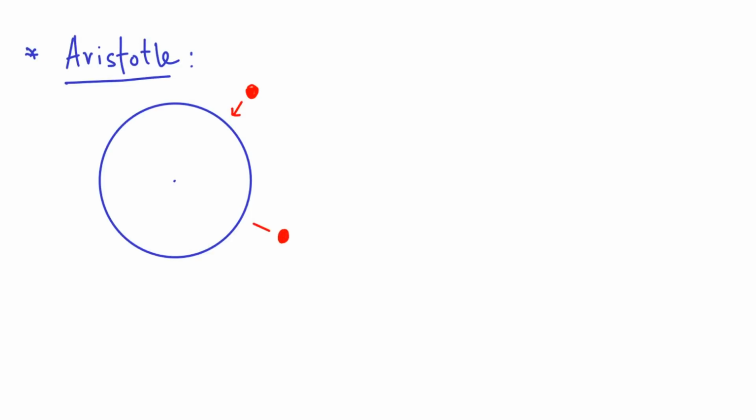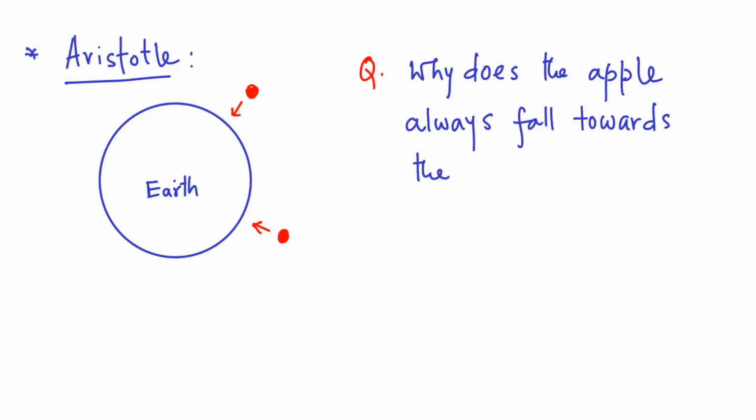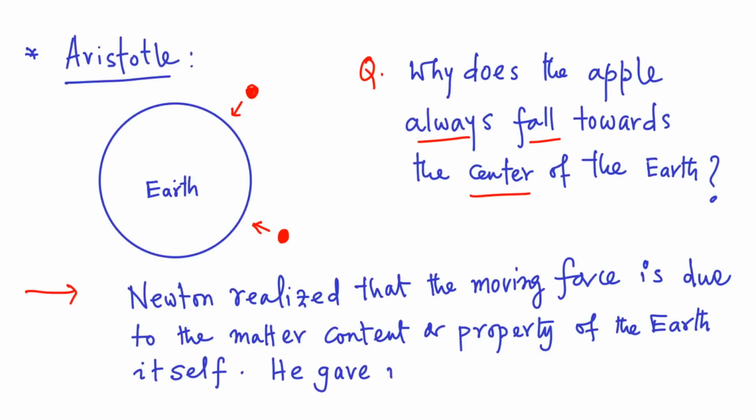Further, Aristotle told us that Earth is a sphere. By considering the diagram as you see here, it appears that the apple always falls towards the center of the earth. Then the question is, why does the apple always fall towards the center of the earth? Newton realized that the moving force is due to the matter content or some property of the earth itself. He gave it a name, gravitational force of the earth.